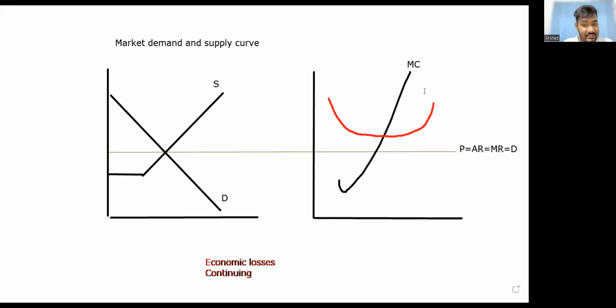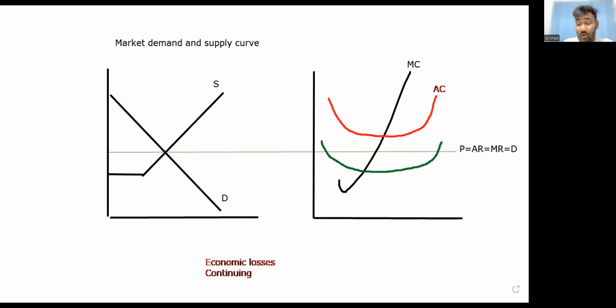Is that part clear, guys? You're making a loss, no? So at MR equals MC, price is only this much, but your cost is this much. So you're making a loss, okay? Average cost should be greater than the price. Average variable cost, what should that be? You're making a loss, but you're still continuing. Where should your average variable cost be? Average variable cost should be less than the price. It should be somewhere like this. This is your average variable cost.